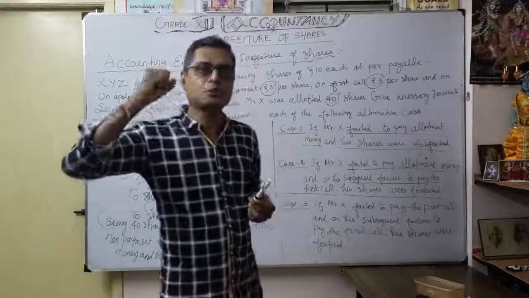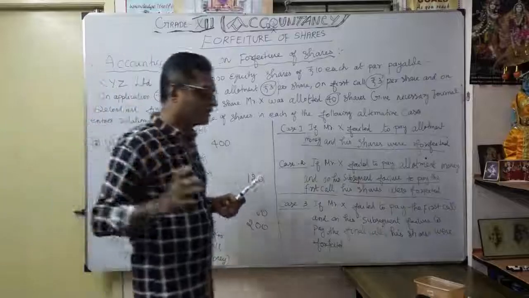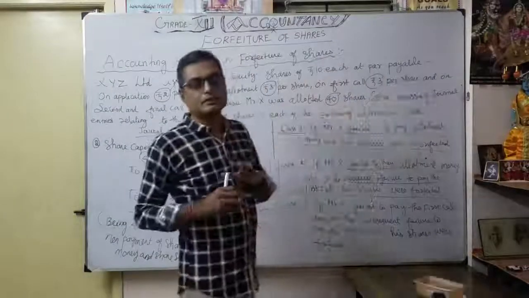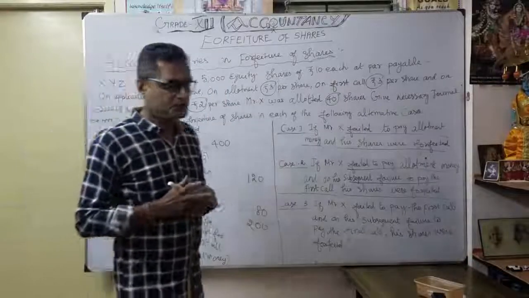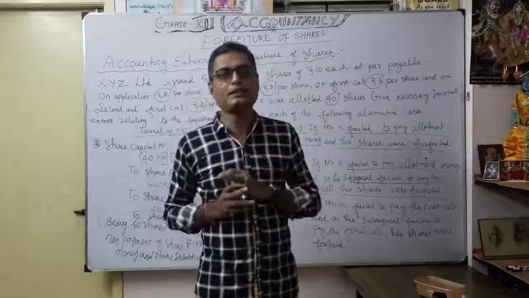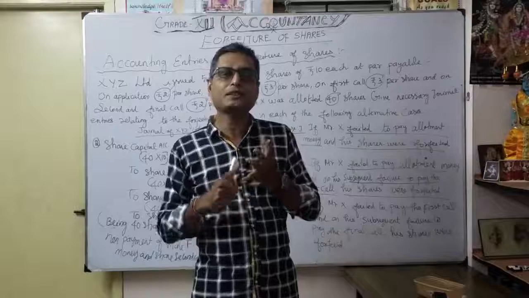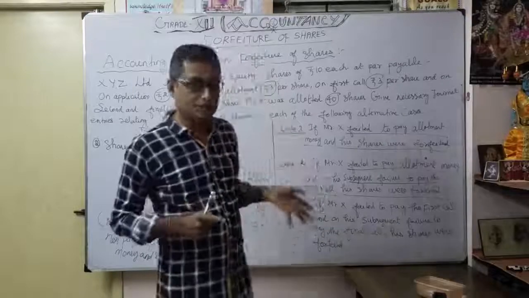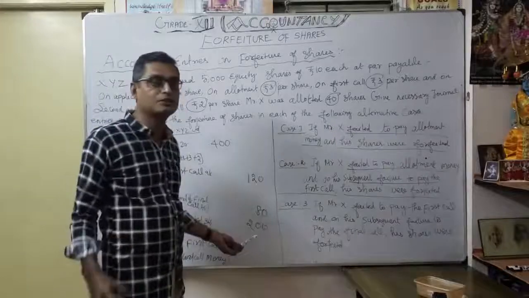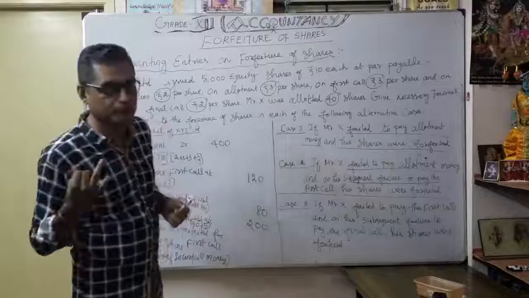Case number 1, only 2 rupees for application forfeited. Case number 2, they forfeited only how much? Again 80 rupees, correct, because we got only the share application money, as there was a failure to pay share allotment and the first call. Case number 3, how much is the company going to forfeit? 200 rupees, because the company was given application money 2 rupees, share allotment 3 rupees, totally 5 rupees.